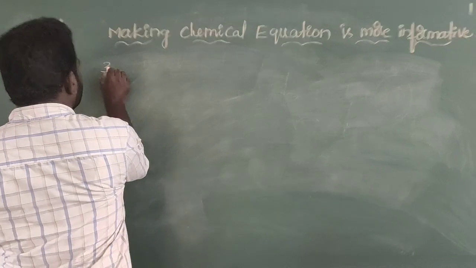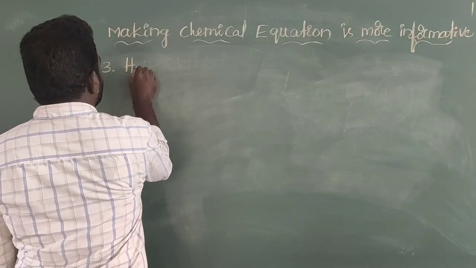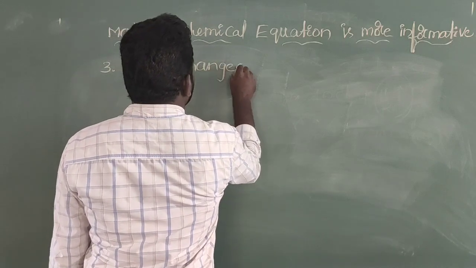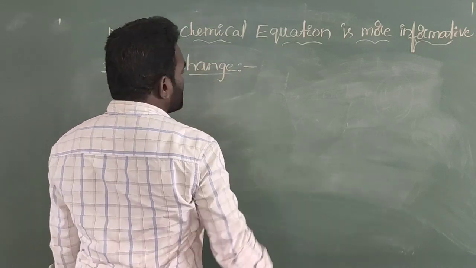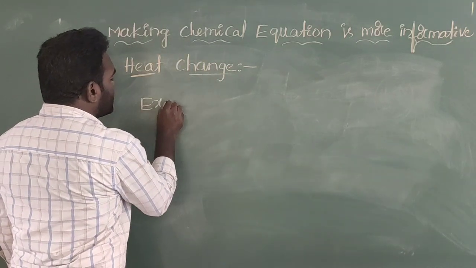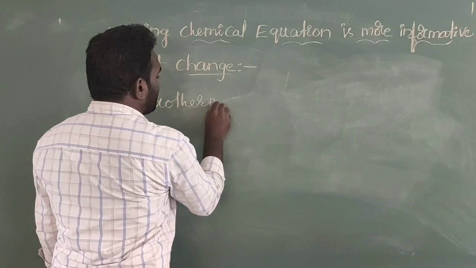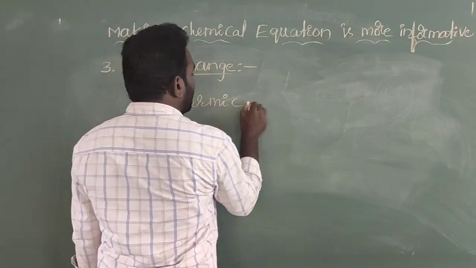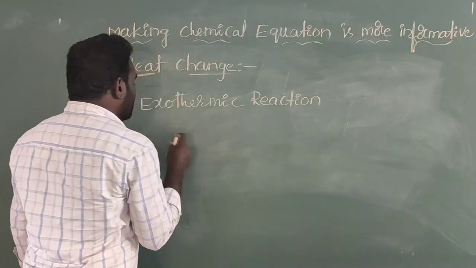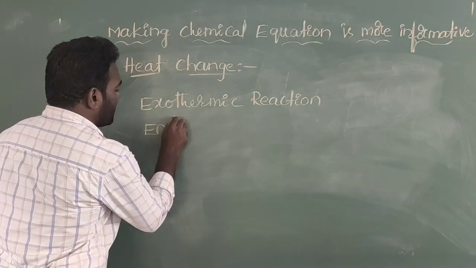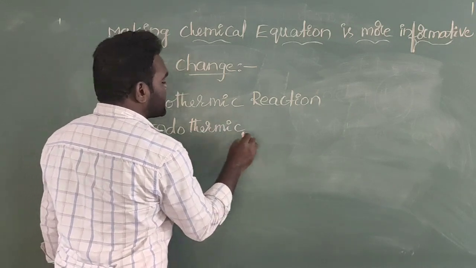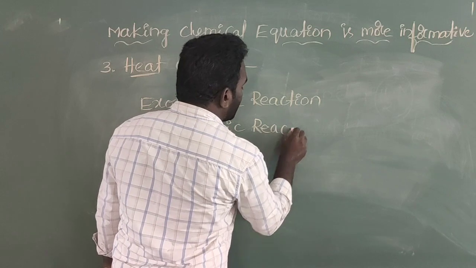The third one is called heat change. I am saying two important points here. In heat change we have two types of reactions. One is called exothermic reaction, and the second one is called endothermic reaction.